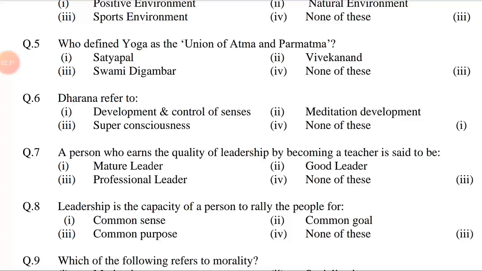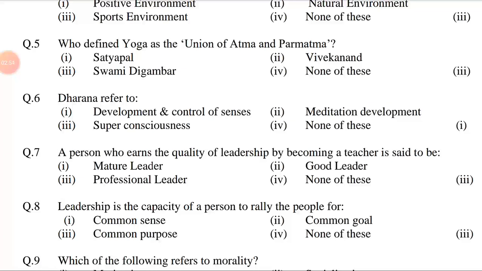Question number 6. Dharana refers to option first development and control of senses, second meditation development, third super consciousness, fourth none of these. Answer is option first, development and control of senses.